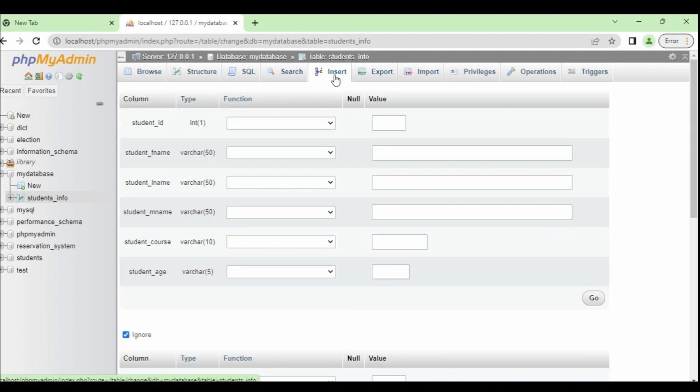Insert row. To insert a new record or row in the database table, click the Insert button and insert a value in each field and click the Go button to save a row. To view the records in the students_info table, click Browse. You can insert as many records as you can. Repeat the process in the insert.